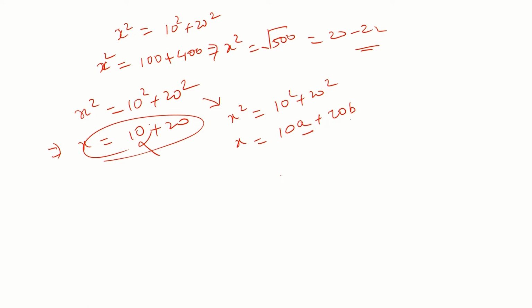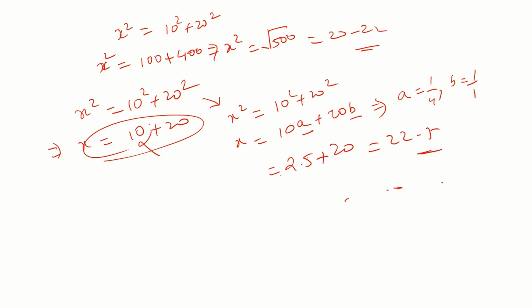That error has to be corrected by determining the factors A and B, and then we will generate a correct answer. For example, if I found A equal to 1 by 4 and B equal to 1 by 1, then substituting this, A equal to 1 by 4 means 10 into 1 by 4 is 2.5, plus 1 by 1 is 20, giving you 22.5, almost the same answer you can get.